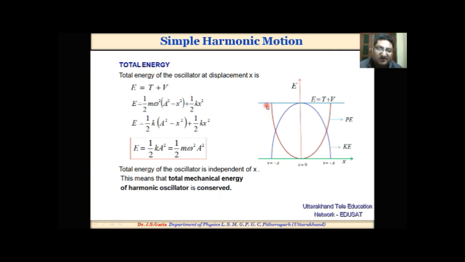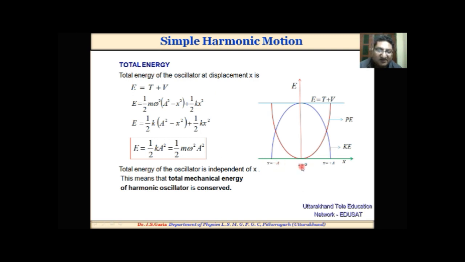Here we have two curves. The red one is the potential energy curve, and the blue one is the kinetic energy curve, and the total energy is equal to T plus V. This is the curve of energy against displacement.